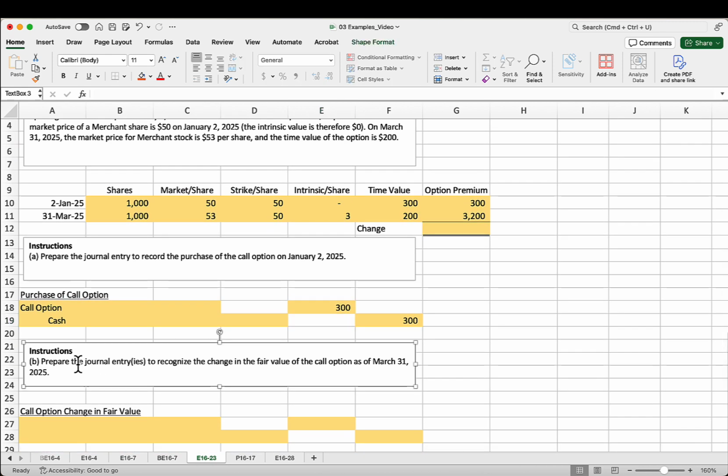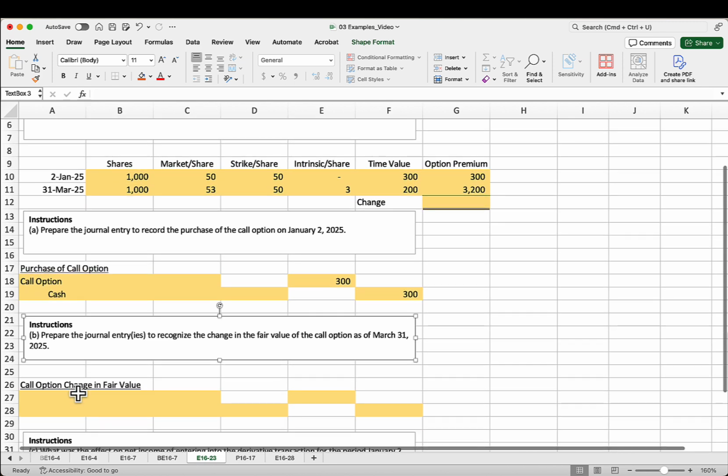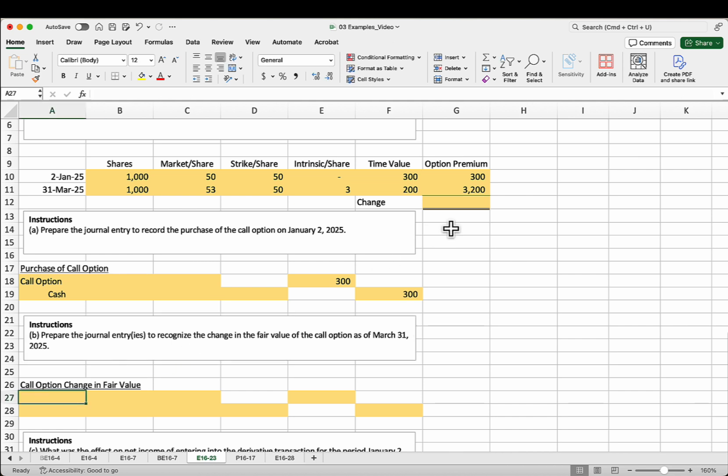The next thing we're going to do is prepare the journal entry to recognize the change in the fair value of the call option as of March 31st, 2015. Okay, so remember that we initially purchased our call option at $300, and this is what we have in our asset account right now. But at March 31st, the value of our asset has increased to $3,200.